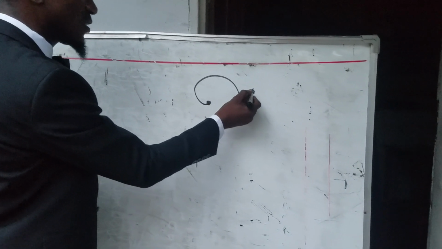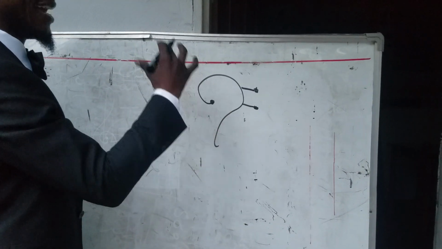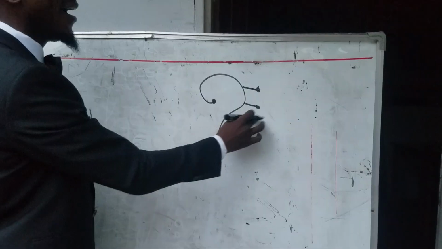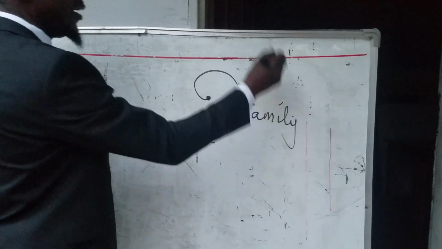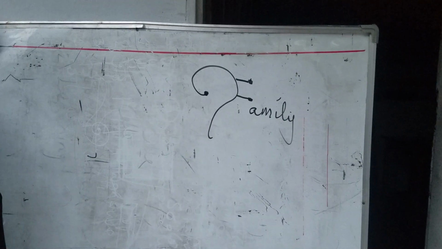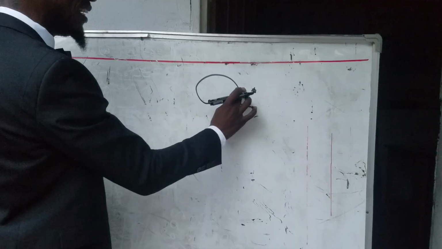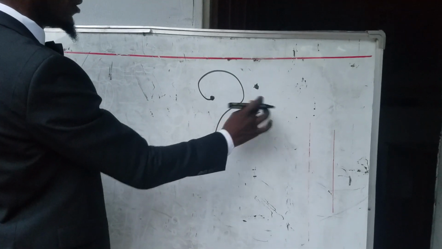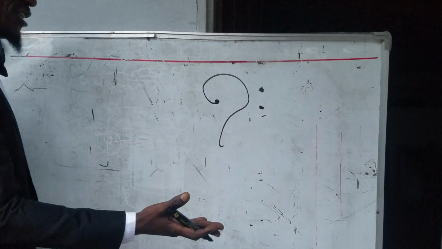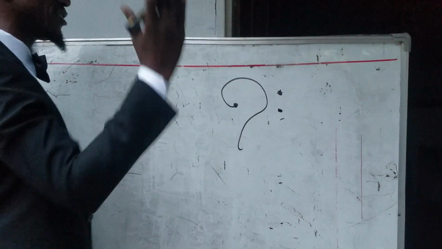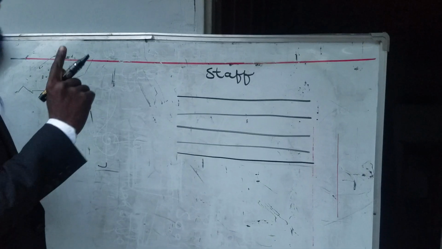dots to this symbol here, it gives the shape of the letter F, like when you want to write the word family, you can write it like that. So it looks like the letter F when you complete it by joining these two dots to this symbol here. So that's one reason, but there is another important reason which I'll give in my next video.